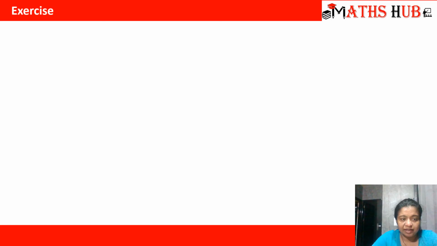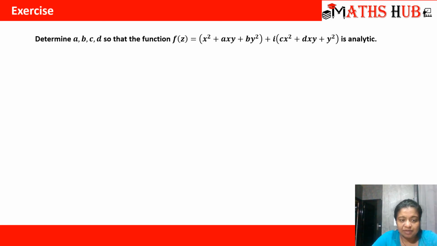Let's understand the exercise. Determine a, b, c, and d so that the function f(z) equals x squared plus axy plus by squared plus i times cx squared plus dxy plus y squared is analytic. First of all, we compare this with u plus iv and identify u and v.